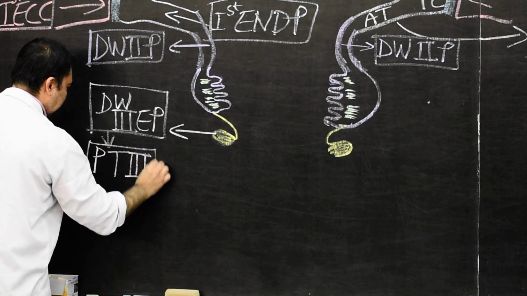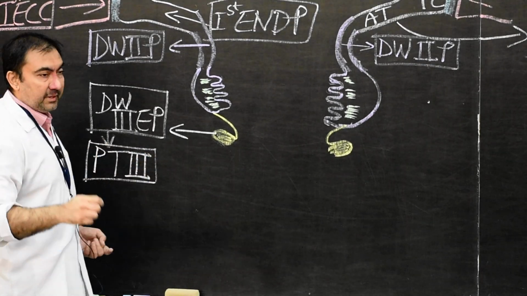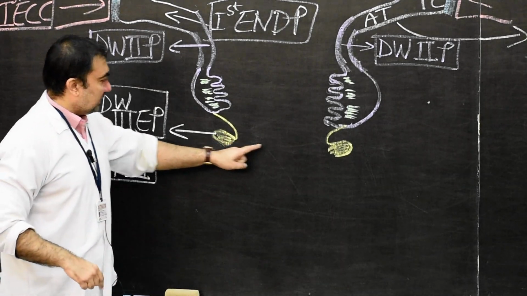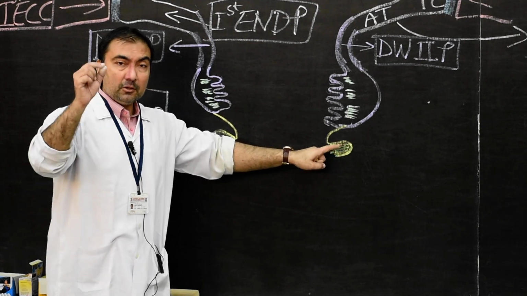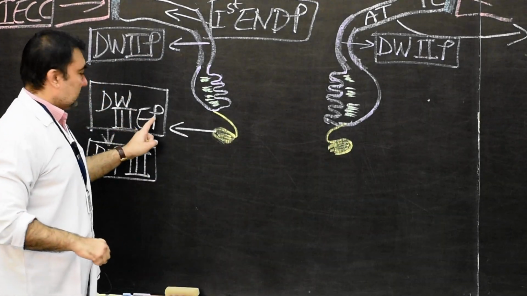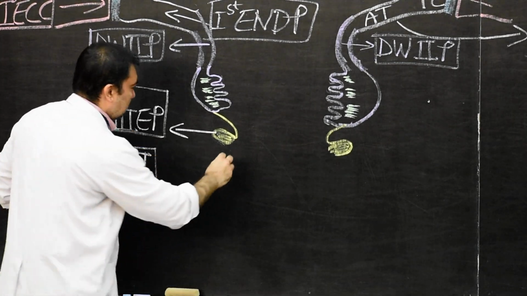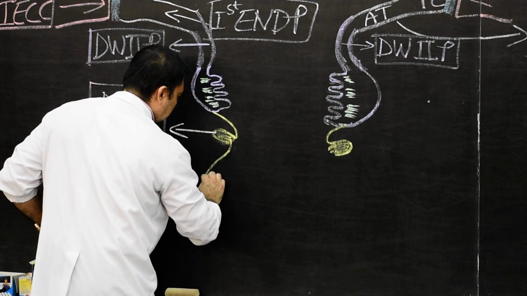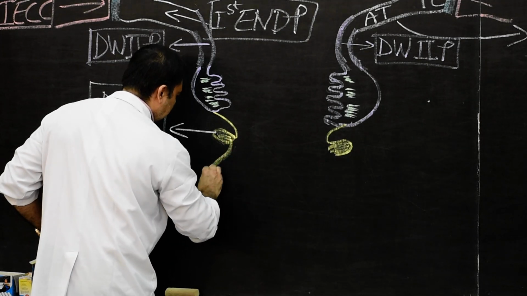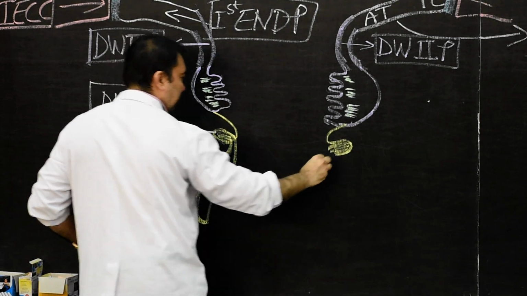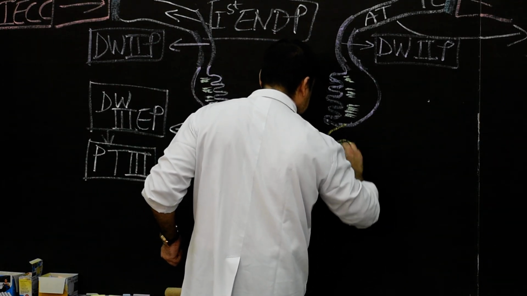This is parathyroid 3, which later on will develop into inferior parathyroid gland. That I am going to explain it to you. So parathyroid 3 from dorsal wing of third endodermal pouch. What about ventral wing? Ventral wing will continue and it will project down laterally and it will develop into thymus.